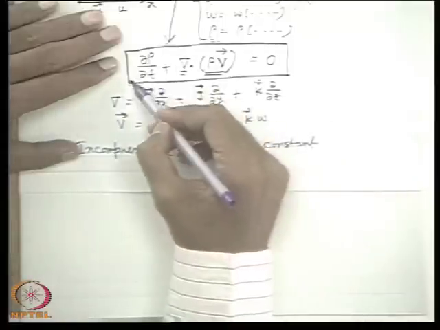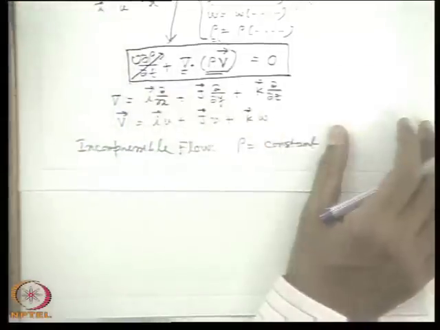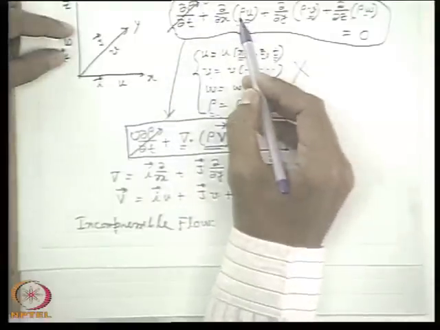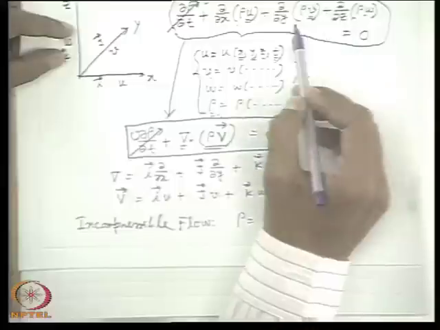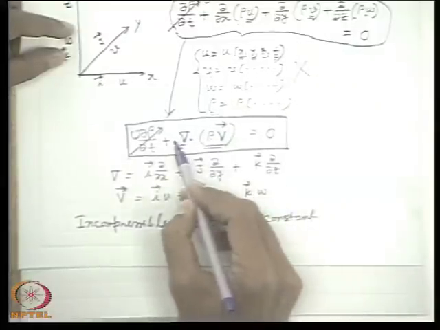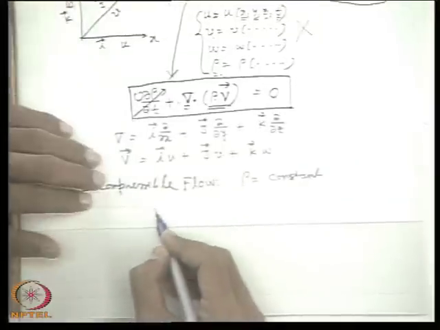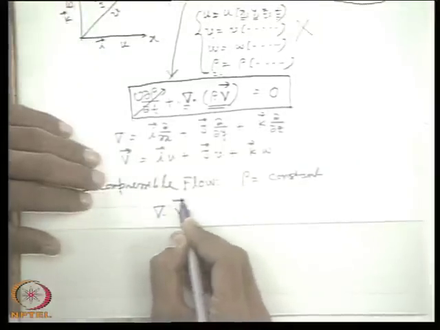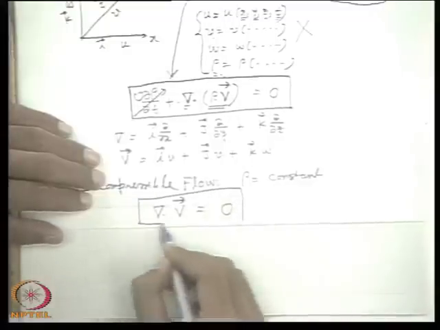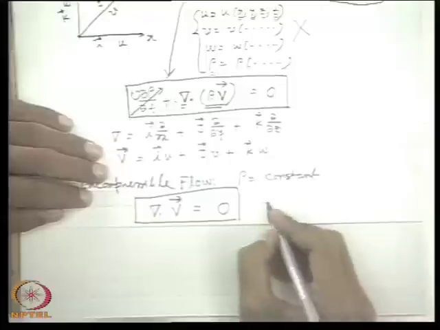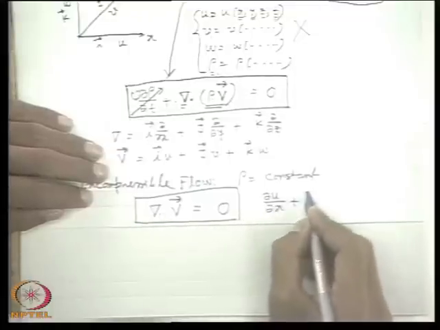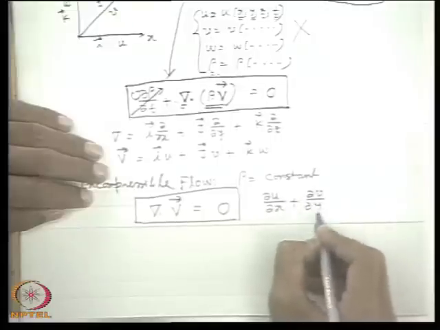So del rho del t is 0, and rho will come out of the differentials in the vector form. Ultimately the equation becomes: divergence of the velocity vector is 0. This is the equation of continuity for incompressible flow. In a Cartesian coordinate system, the expansion of this will be del u del x plus del v del y plus del w del z.